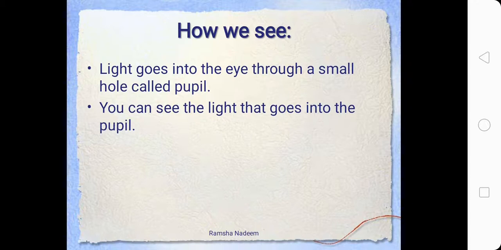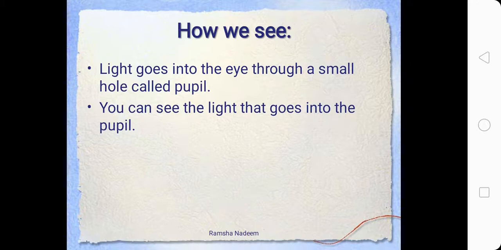If the light does not reach the pupil, and instead touches the white part of our eye or the bigger circle of our eye, which is called the iris, then we are not able to see anything. For us to see, light must enter the pupil. Only then is it possible for us to see. Understand? I hope this point is clear.